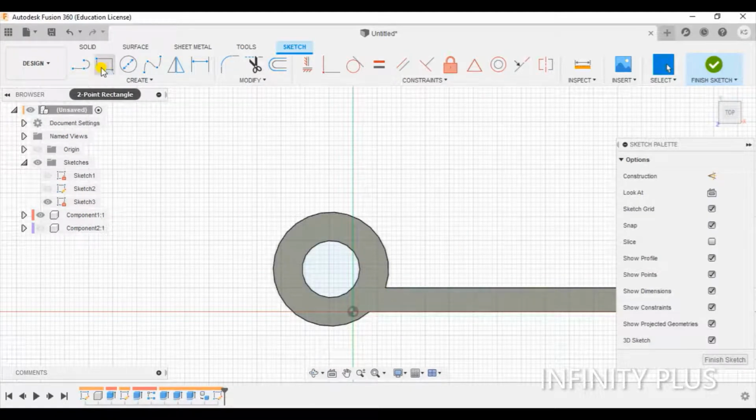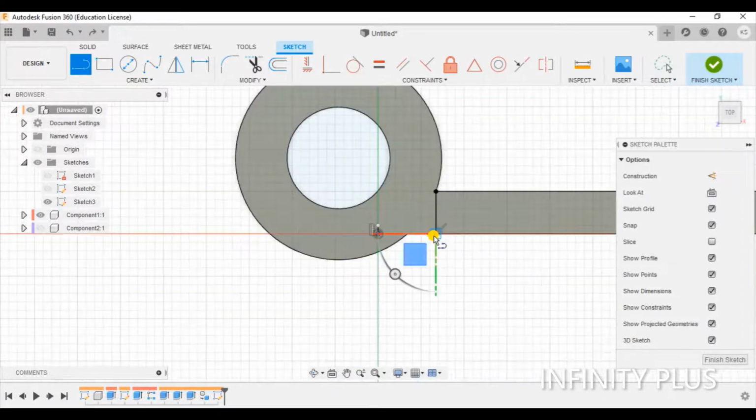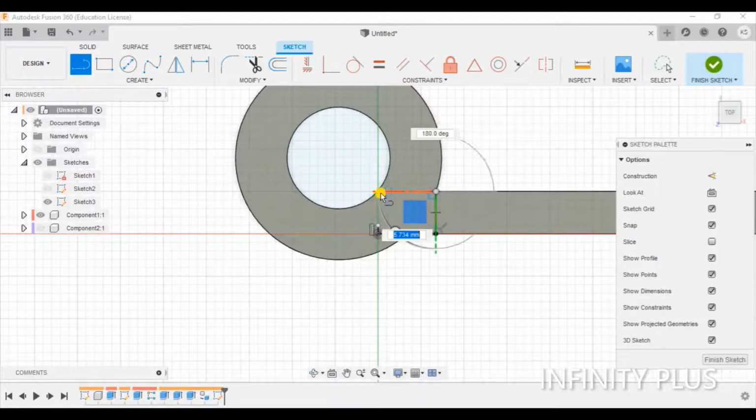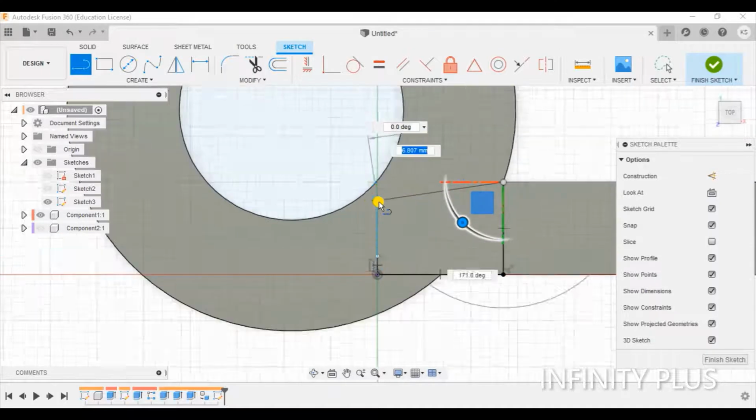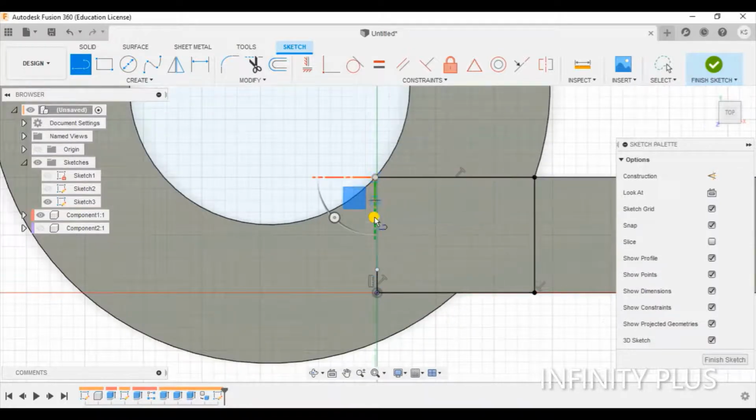Now choose this and check this 90°, 0°, and 180. Choose this and test this.